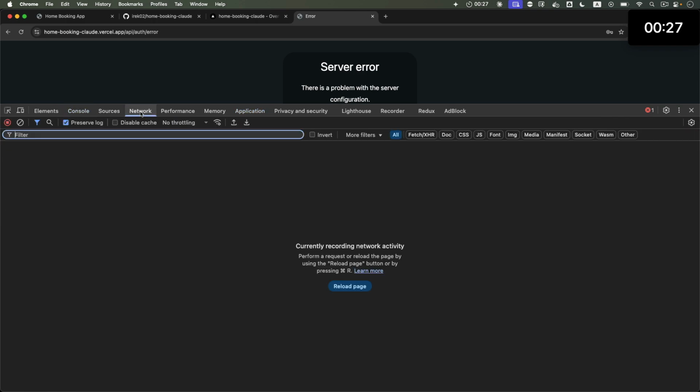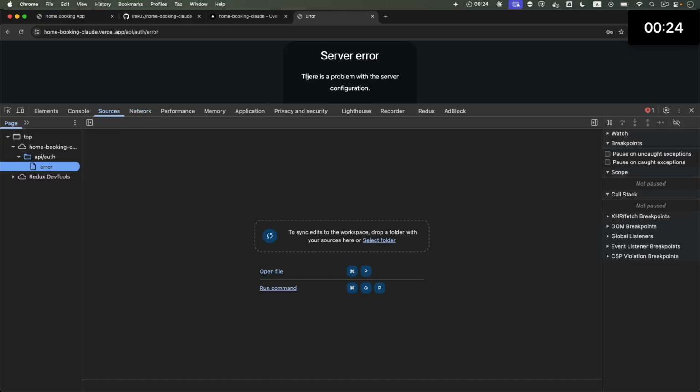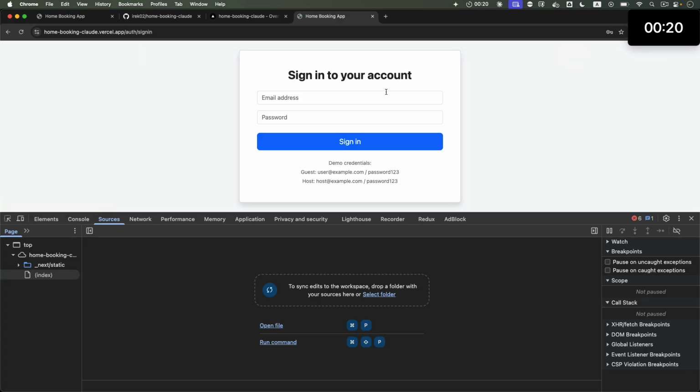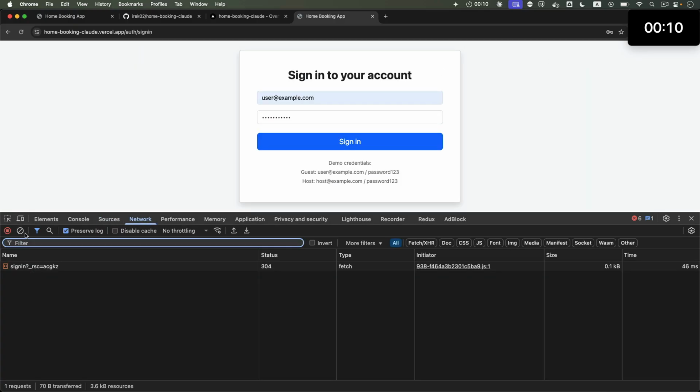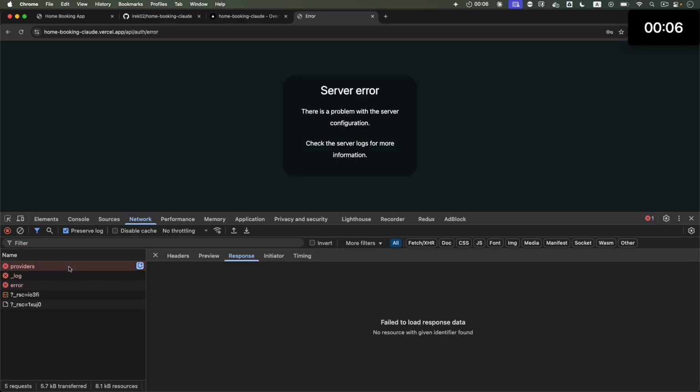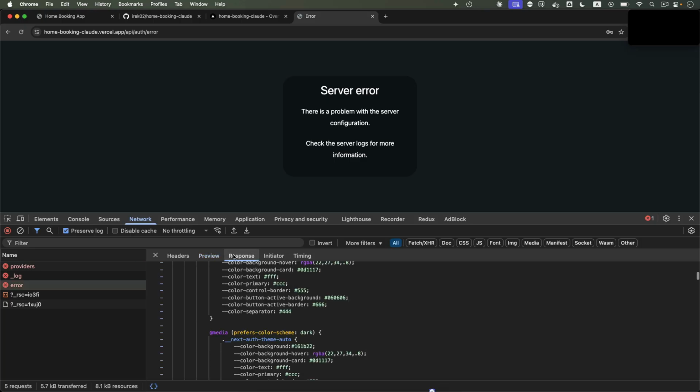It says 500. Okay, let's try to submit the form one more time and keep the network tab open. Okay, network tab. Clear this out. Submit. This was providers list. Oh, you know what? I think it has something to do with a missing secret value in environment variables. And once we add that, it'll work. Can we do it within a couple of minutes left?